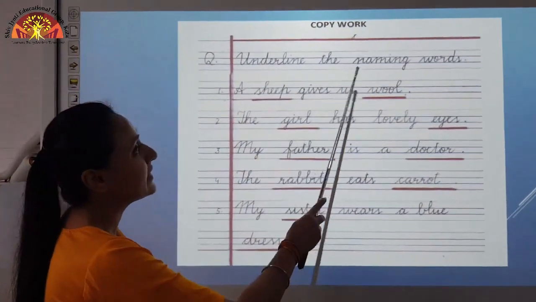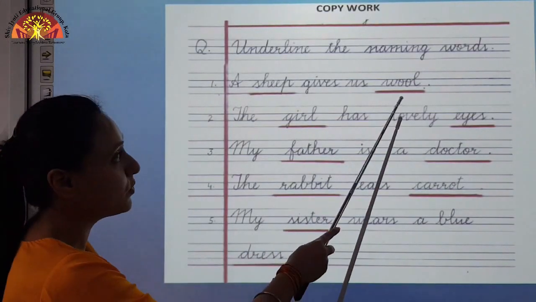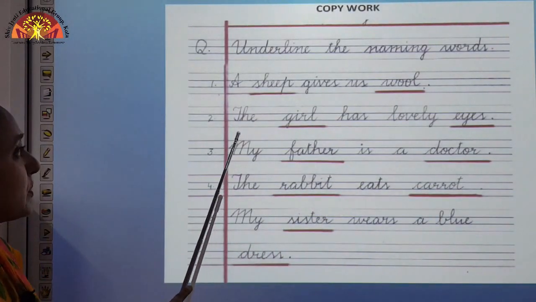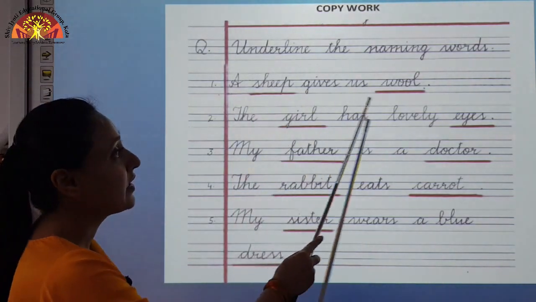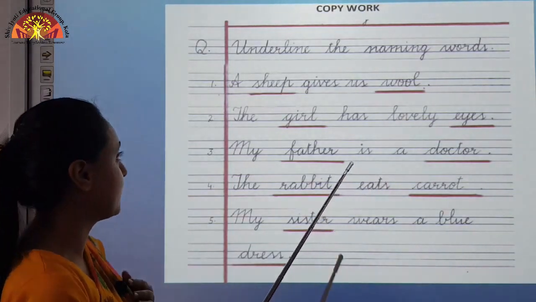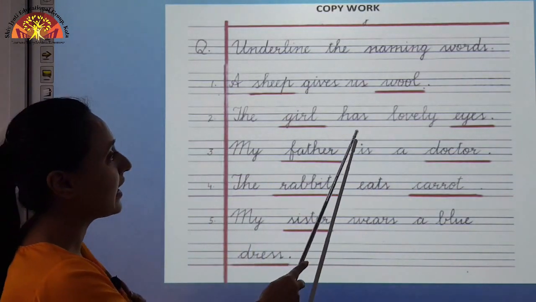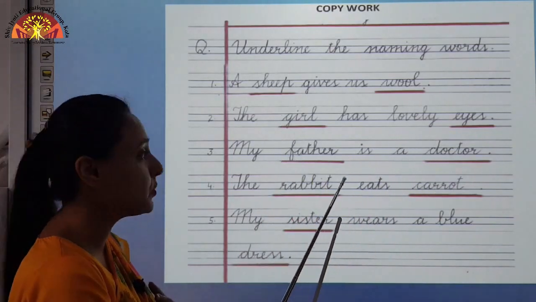Question, underline the naming words. Number 1, a sheep gives us wool. Children, what is the naming word here? Sheep. Sheep is the name of an animal, and wool. Wool is a thing we get from sheep. Number 2, the girl has lovely eyes. Here, girl and eyes are naming words.